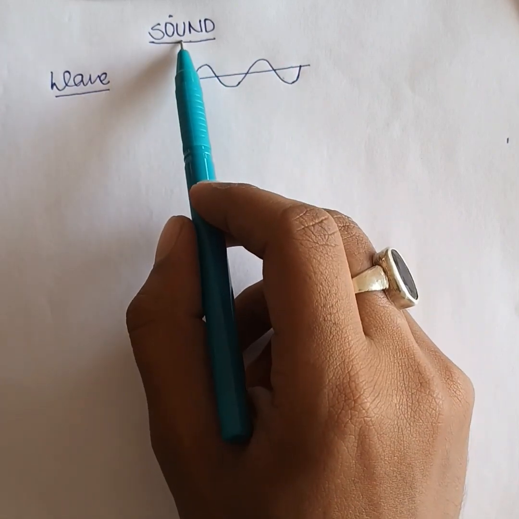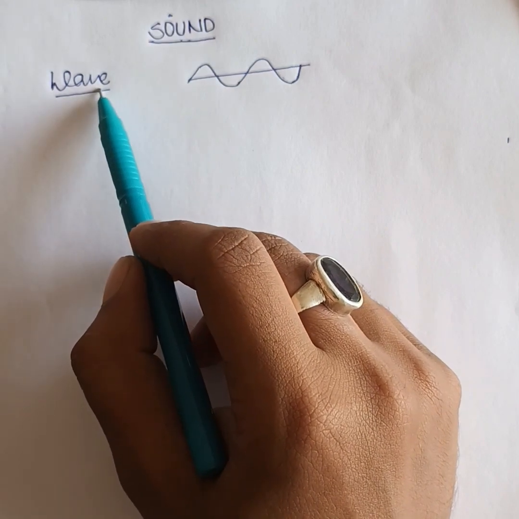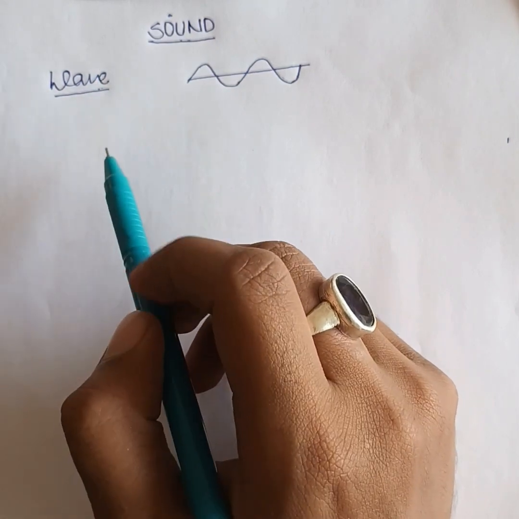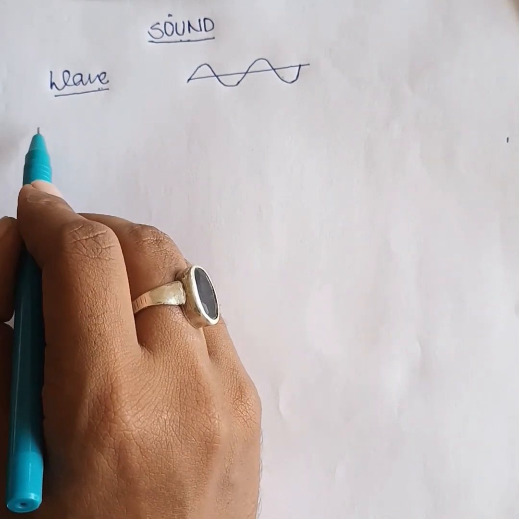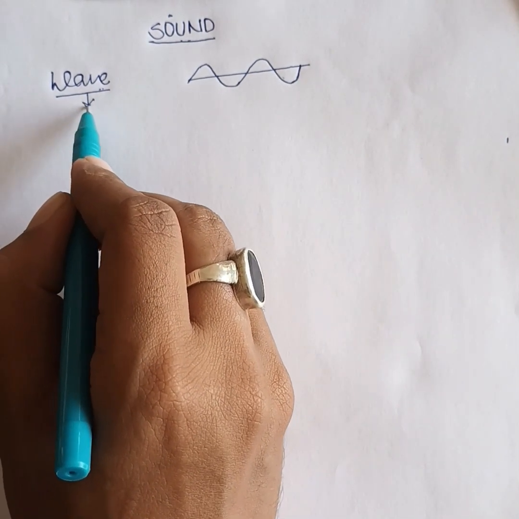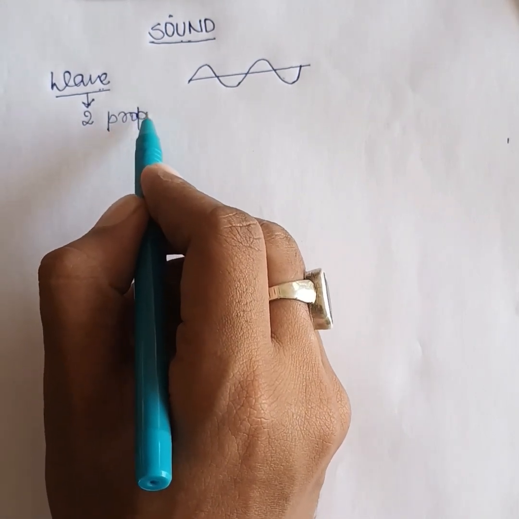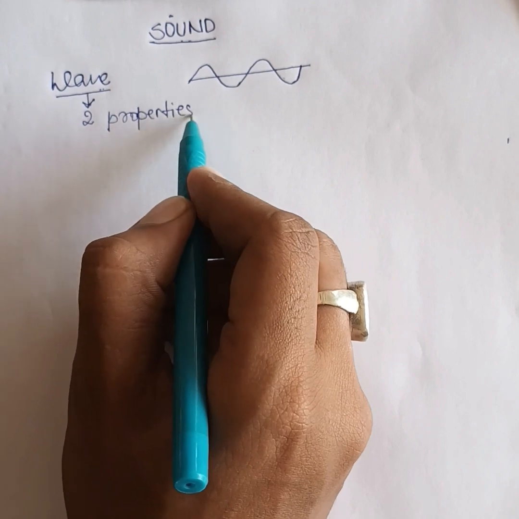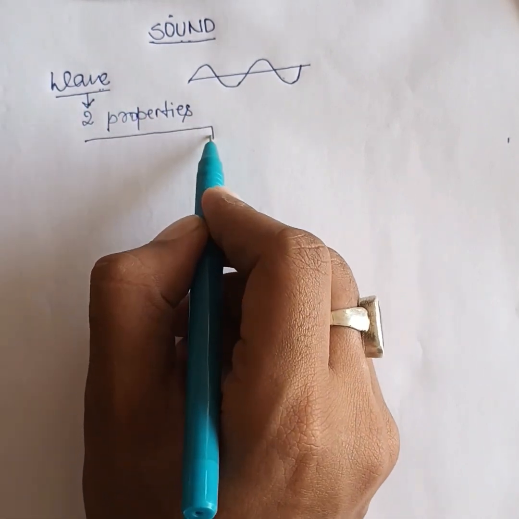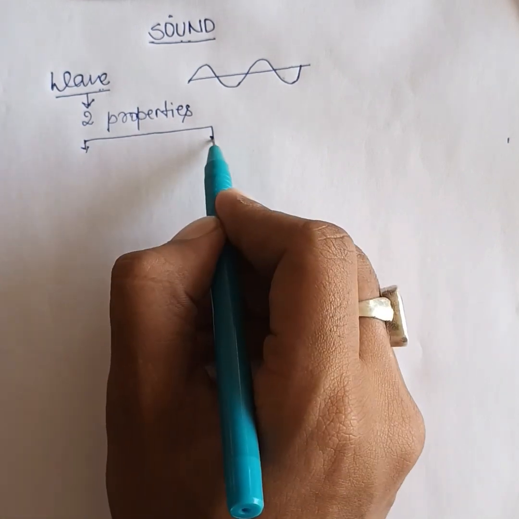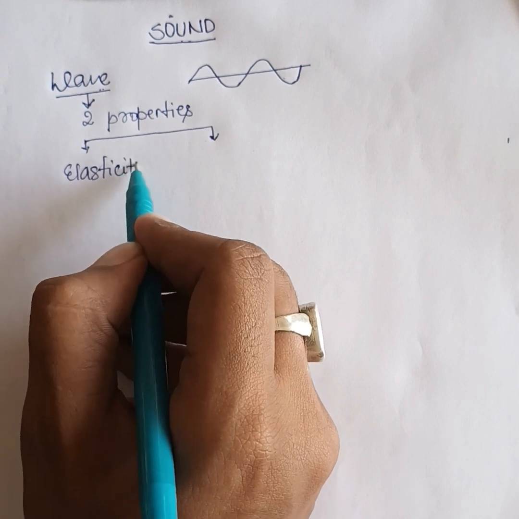Now sound is a form of energy which travels in the form of a wave. That is why we need to understand waves. Now, for a wave, we need to understand a few things. For a wave to be created, we need two things, two properties of material. We need two properties in any material to create a wave. And these two properties are, the first property is elasticity.